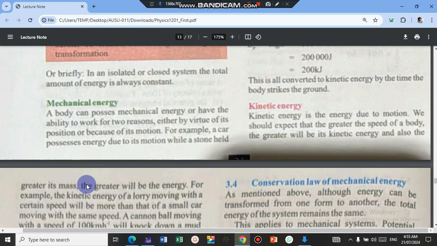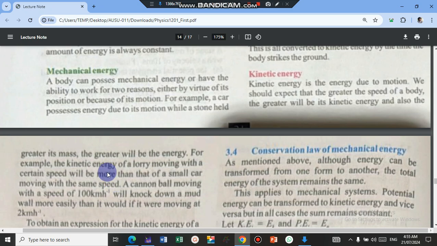Such as a bullet. A bullet has a small mass, but when fired, it moves with a great speed, and that is why it has significant, dangerous impact on the target. Masses such as lorries or tankers, big masses, even if they move slowly, because their masses are huge, the kinetic energy is great.